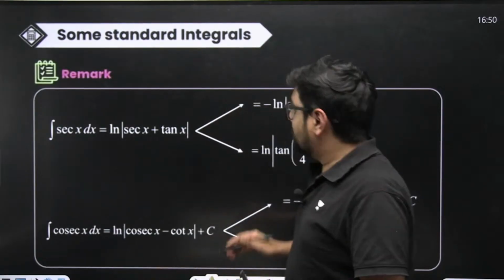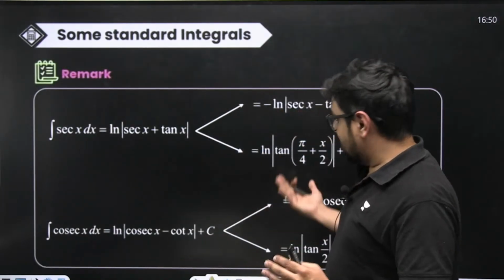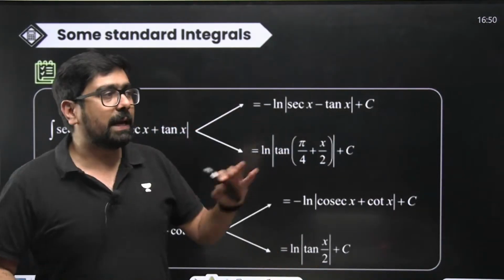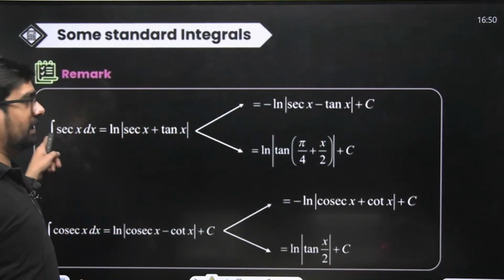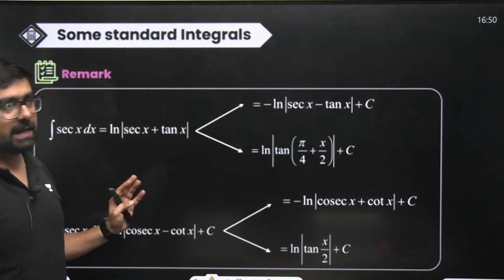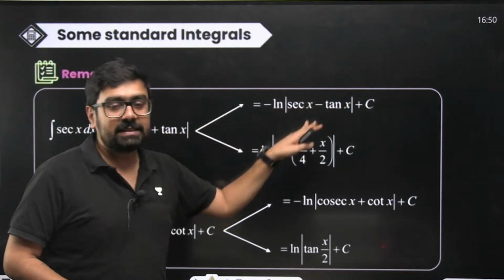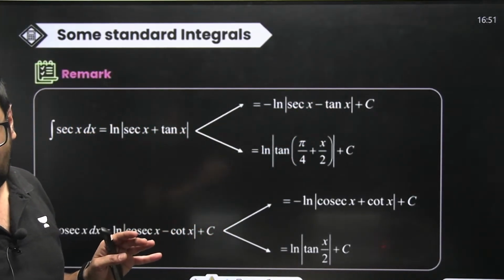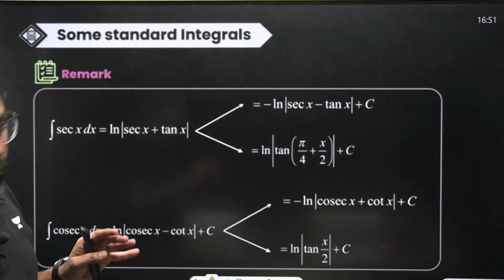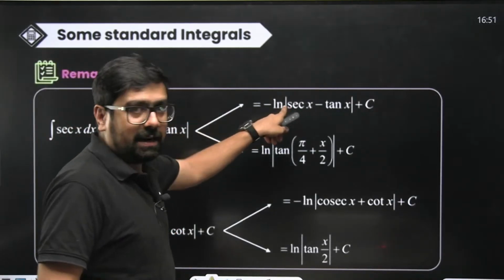Okay, so why is this written? I'll tell you. This is written because sometimes in options you'll get this as your answer. You know that the integral of sec x is ln of sec x plus tan x, but in the options you'll see these things. So you should be able to match that. How are they related? Okay, this one you can understand very well.